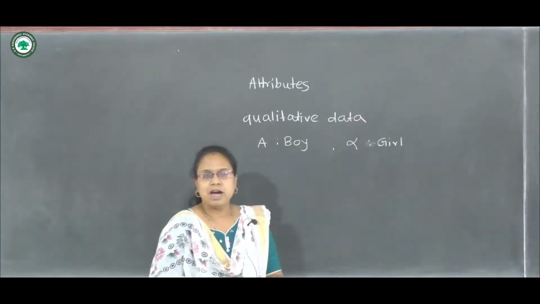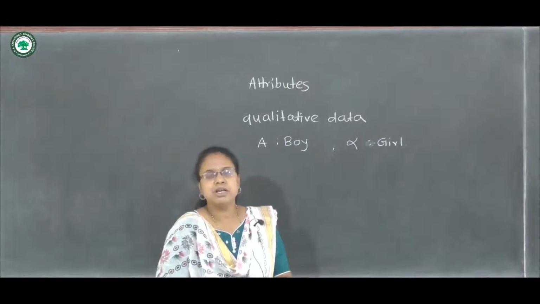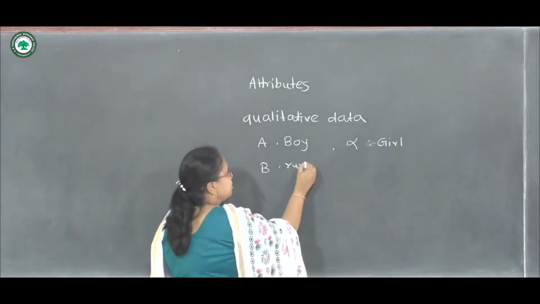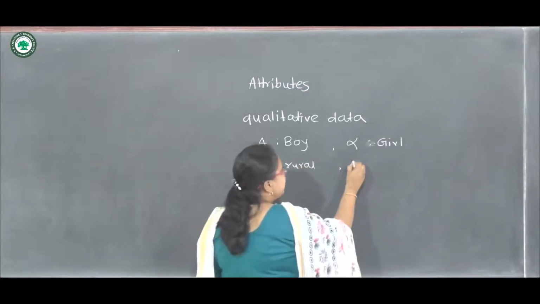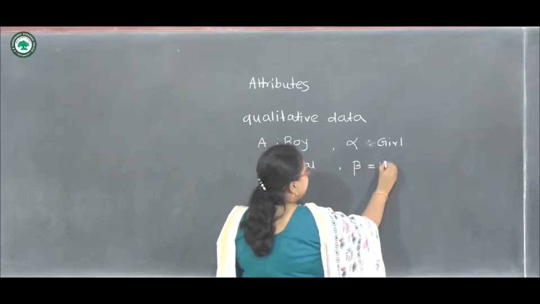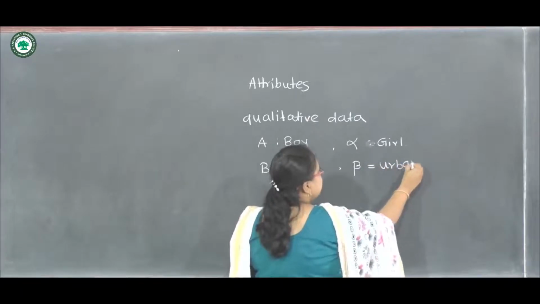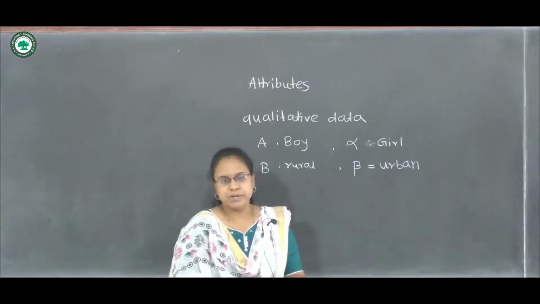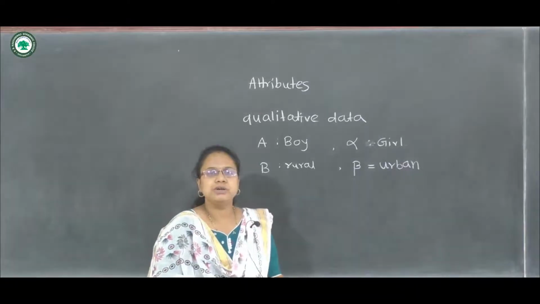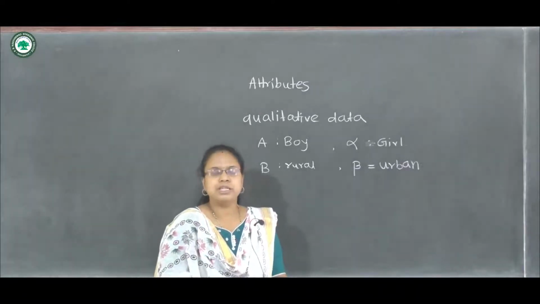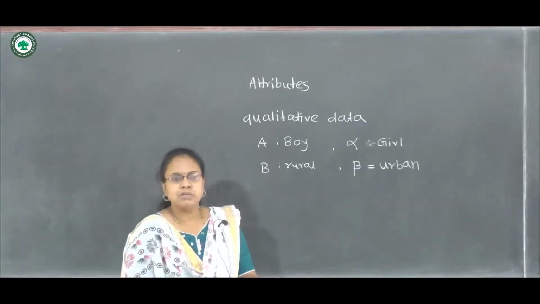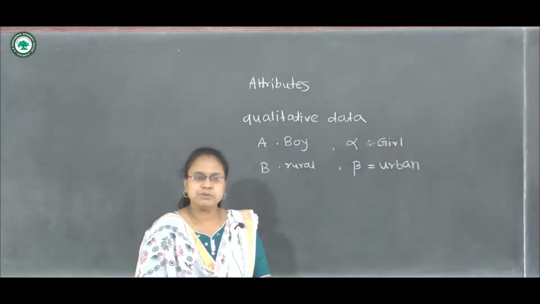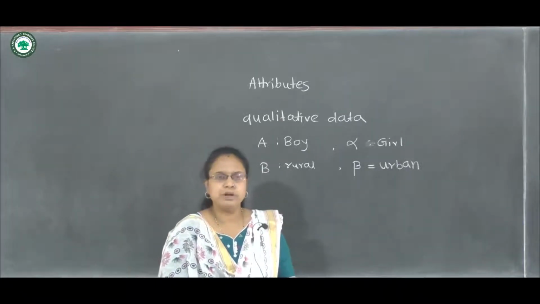Similarly, if there are more than two attributes, suppose B is rural, then correspondingly the Greek letter beta will be urban. So in this way we have the four classes of our frequency distribution: rural boy, rural girl, urban boy and urban girl. For these four classes we can take the frequency distribution and make the grouping of that.